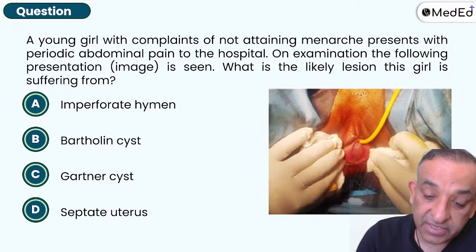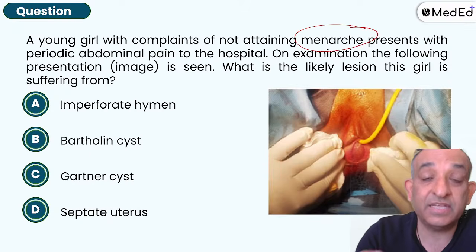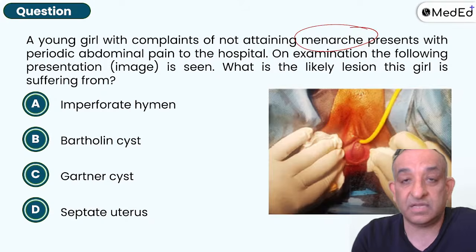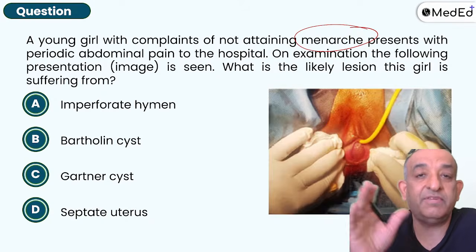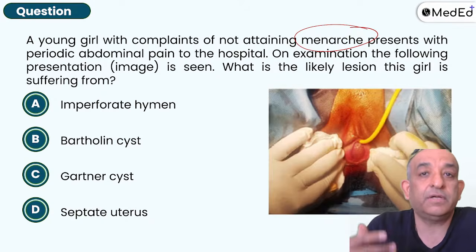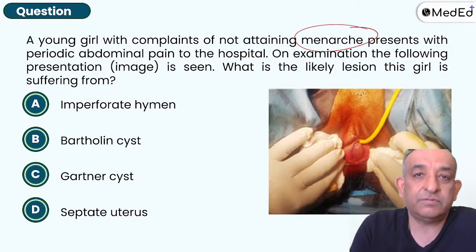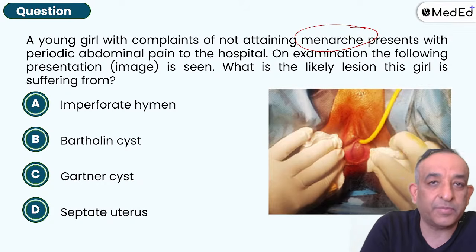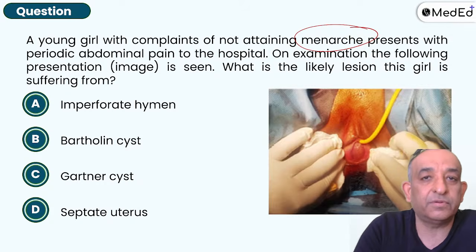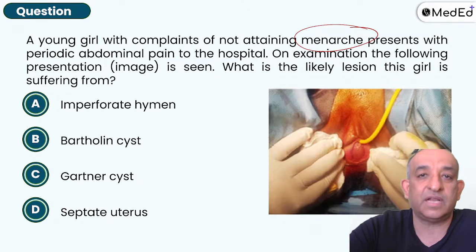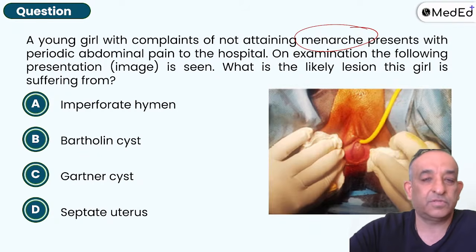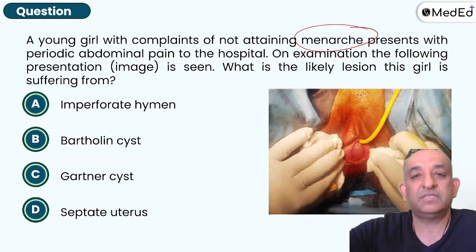So yes, you can see that the girl has not attained menarche. So when is it called primary amenorrhea or delayed cycles? Means the same, guys. A girl never having periods is primary amenorrhea. At 5 years? No, the girl is only 5 years. That's not the age for her periods. So when you say delayed cycles, it is same as primary amenorrhea. But you keep getting confused. When I ask you primary amenorrhea, a lot of you in the classes which I take live, you get confused. So please, primary amenorrhea is same as delayed cycles.